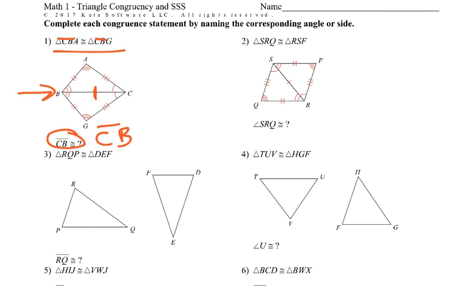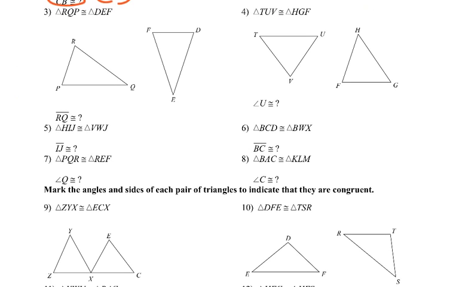Okay, 2, we've got an angle SRQ. Angle SRQ is that one right here with the double line. So we match it up here, the double line, so it would be RSF. So angle RSF. Okay, number 3, given the same thing, no lines, but we know that looking at side RQ, the first two letters here, they have to be congruent to DE. So line DE.